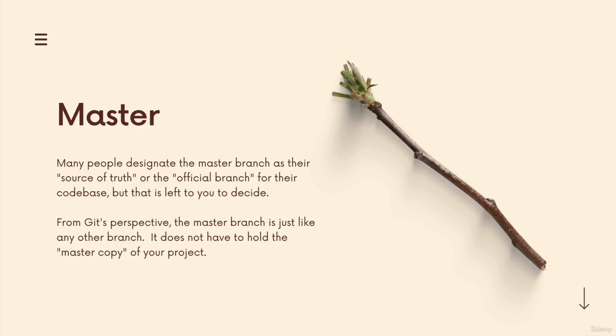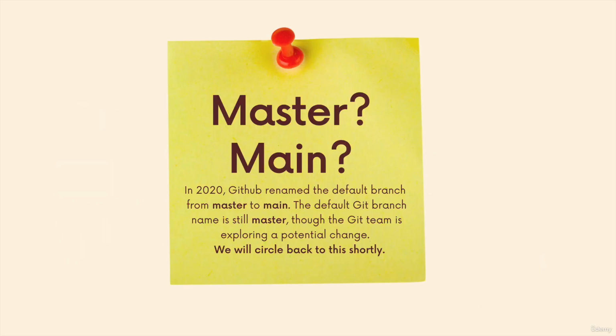You can delete it, you can rename it, and in fact, I want to talk about renaming it for a moment. This is a topic that will come up again a couple of times throughout the course. The default branch name on Git and GitHub for a long time was master. However, in 2020, GitHub announced that they were renaming the default branch name from master to main as part of a larger push by tech companies to try and avoid any potentially offensive language. So GitHub, just GitHub, made this change from master to main.